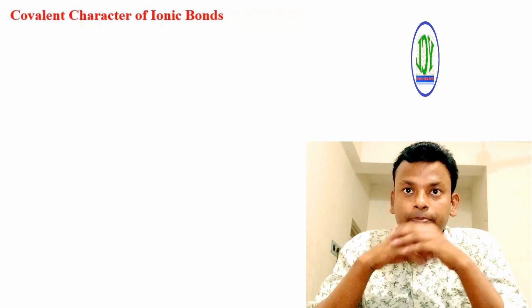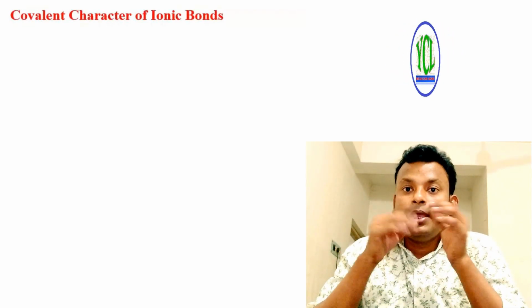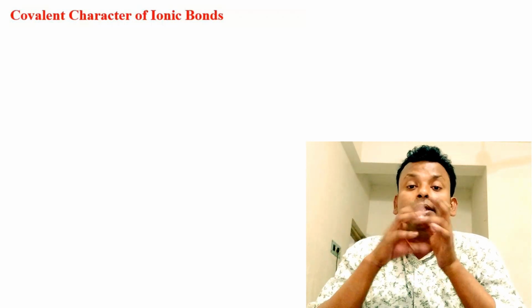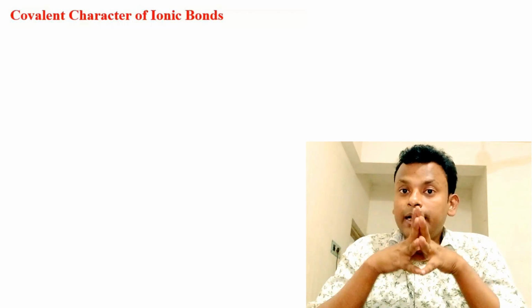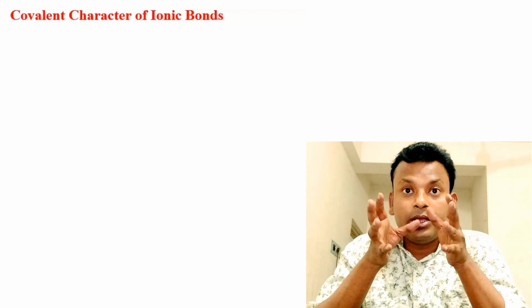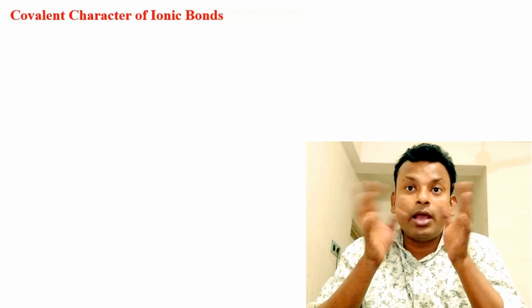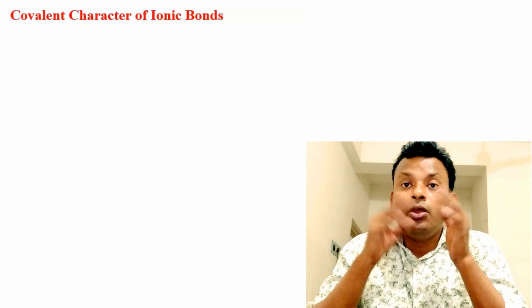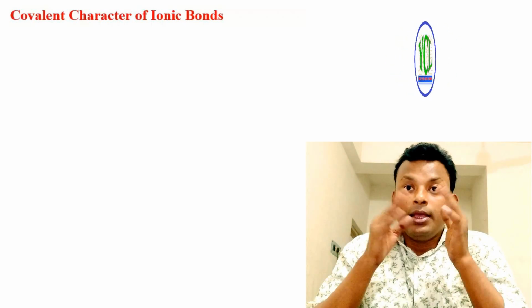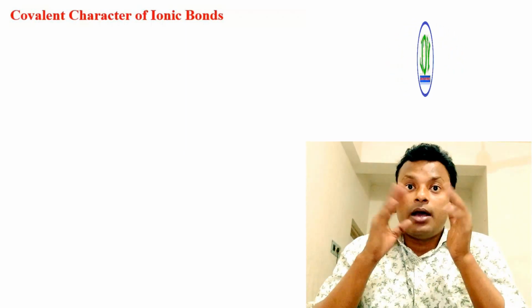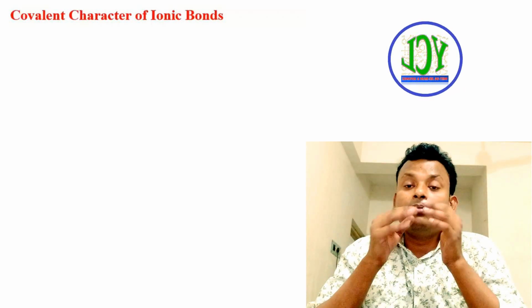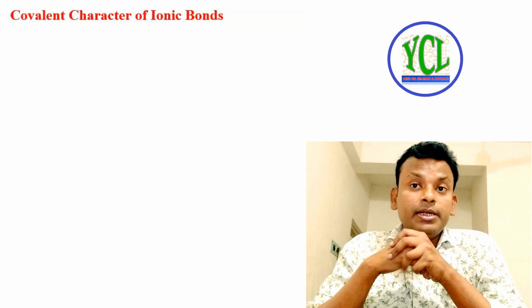Covalent character of ionic bonds. Every ionic bond contains a mixture of covalent and ionic character. Generally, a compound is ionic or covalent as long as the compound in question is predominantly one or the other. In many cases, however, it is convenient to be able to say something about the intermediate situation.